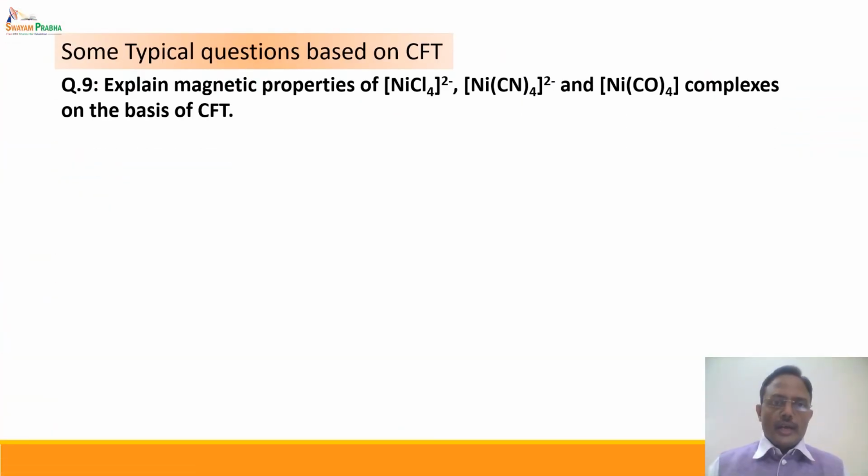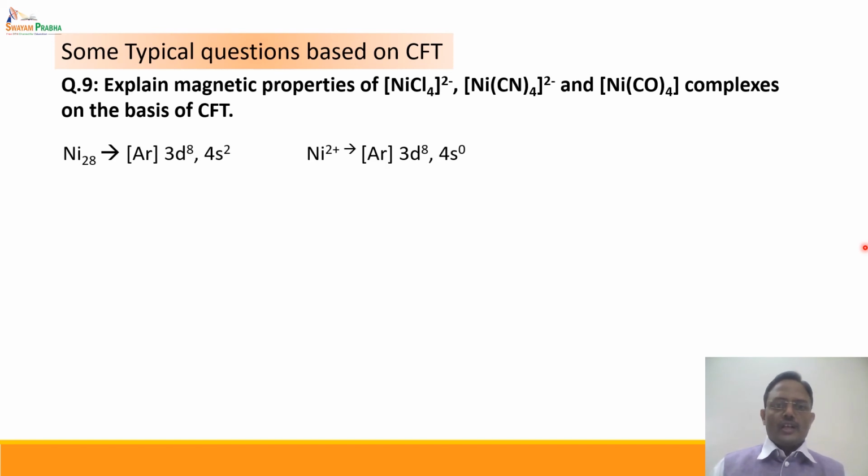Question: explain the magnetic properties of [NiCl4]2-, [Ni(CN)4]2- and Ni(CO)4 complexes on the basis of crystal field theory. There is a fundamental difference between all three. [NiCl4]2- is a tetrahedral complex, [Ni(CN)4]2- is a square planar complex, and Ni(CO)4 is again tetrahedral.